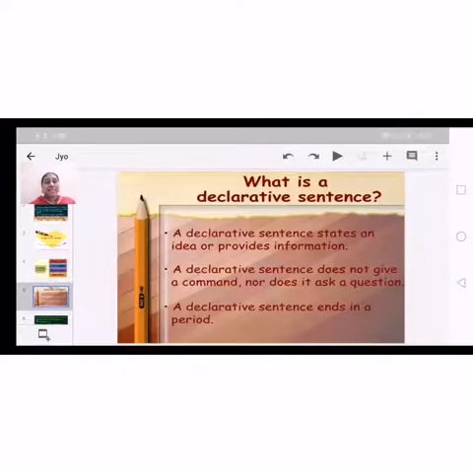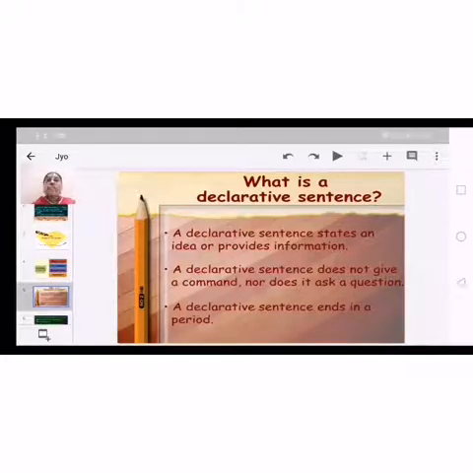So first, now we are on the slide of declarative sentences. That means we are discussing the declarative sentence, the first type of sentences. A declarative sentence, as I've already told you, gives information about anything. It states an idea or provides information.